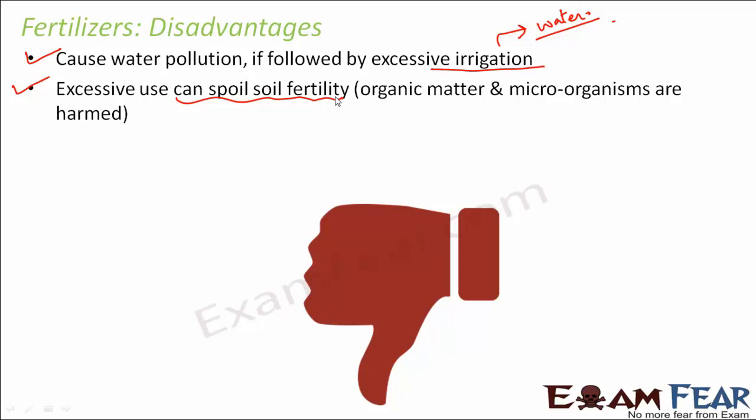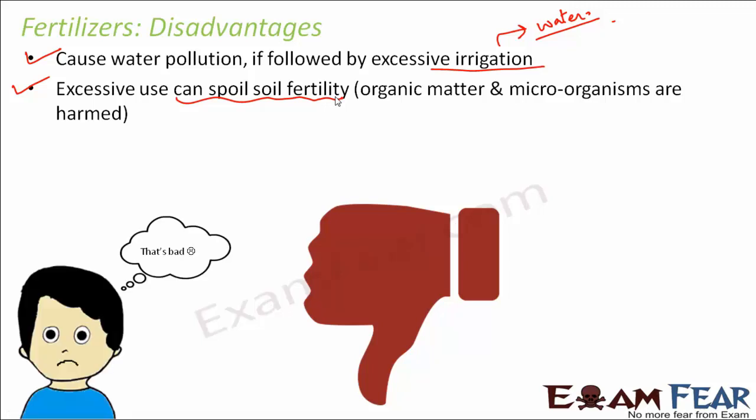So if fertilizers are followed by irrigation or rainfall, it can cause water pollution. If it is used in excessive amount, it can spoil the soil fertility. So these disadvantages associated with fertilizers were not there in case of manures. Manures had only advantages. But if you compare manures and fertilizers, fertilizers provide more nutrients when compared to manures.